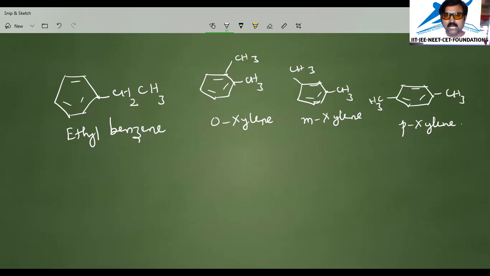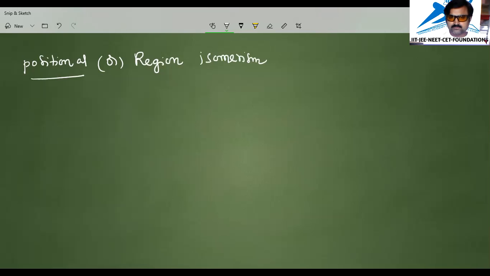Now let us move on to the next category of isomerism, which we call positional or region isomerism. What is the definition of this?